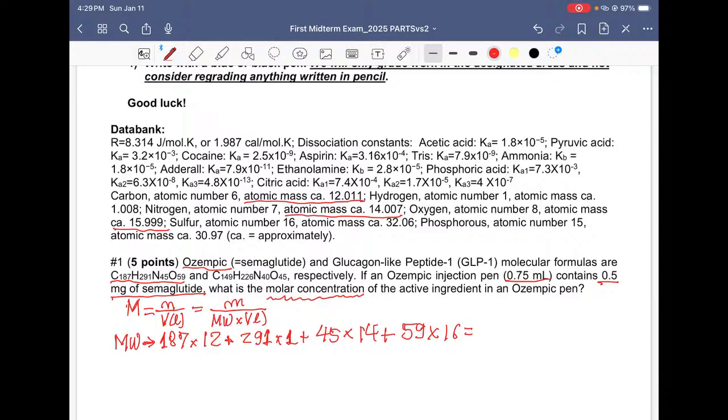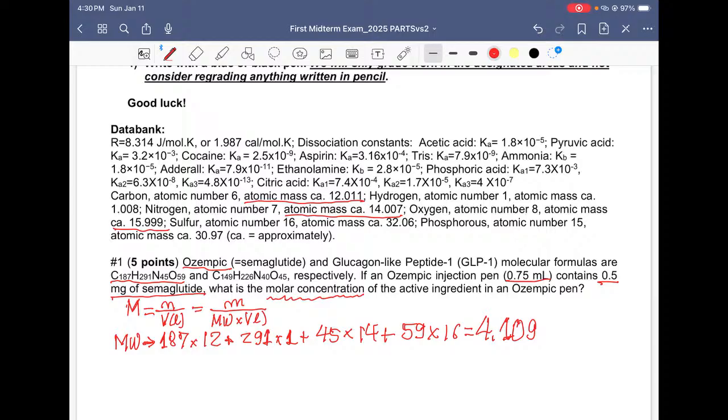Now I have the calculator here as well, so I'm going to do all of these. 187 times 12 plus 291, 45 times 14 plus 1960. I got 4,000. This is a little bit messy because I'm writing this on the street here. But I got 4,109 for the molecular weight of this famous compound now.